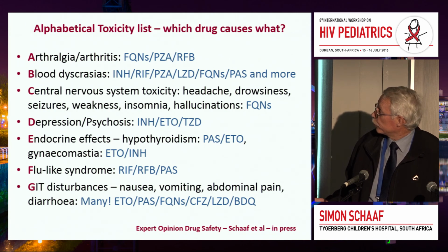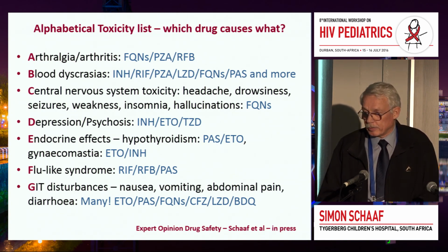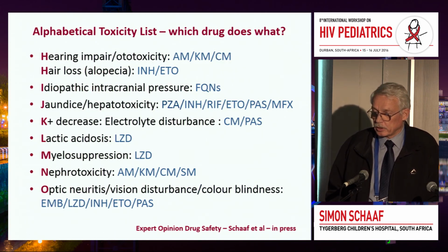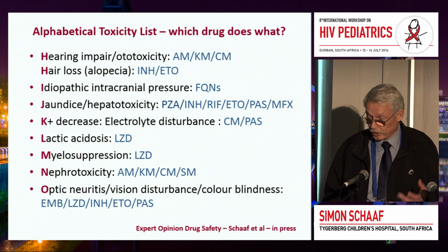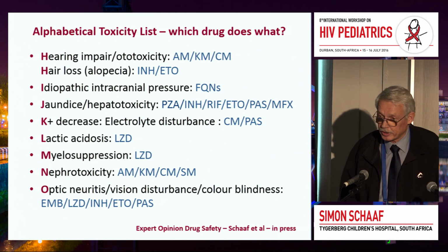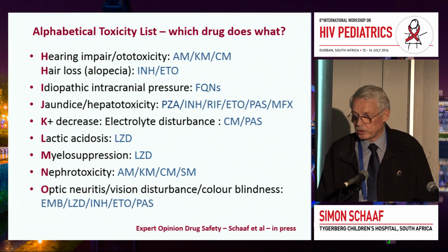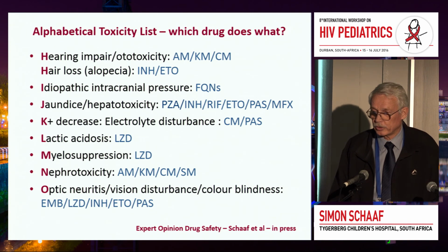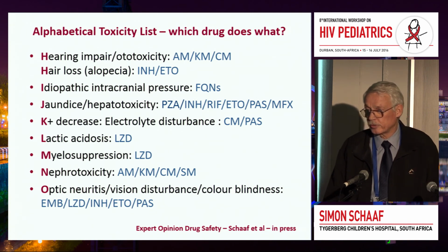Central nervous system problems, we have hallucinations, insomnia, sleeplessness, weakness with the fluoroquinolones in children. I'm not going to go through them all, it's just too many for now. Hearing loss, as I said, hair loss. I've recently realized that children actually lose quite a lot of hair due to certain drugs, and it's actually INH and ethionamide that does it. And even working with TB for almost more than 30 years now, I don't recognize all the adverse effects. So it's something that one needs to take cognizance of.